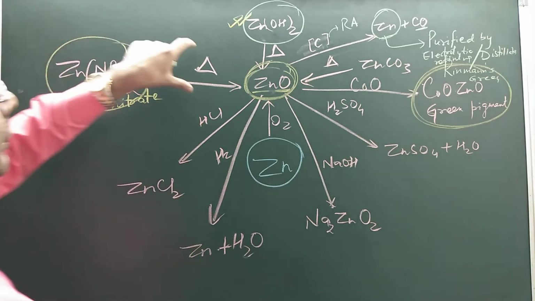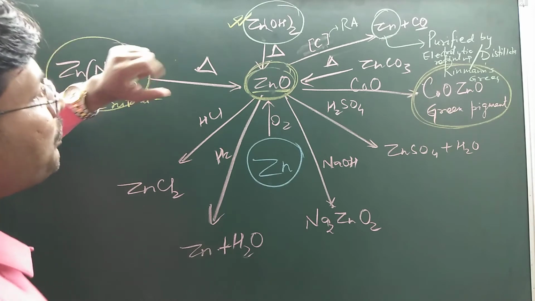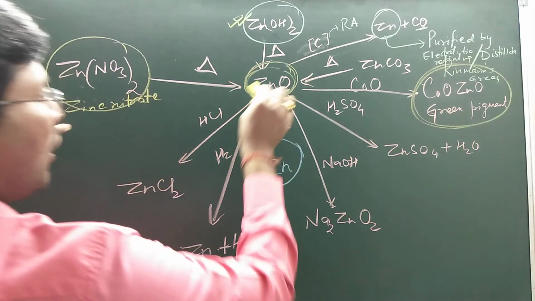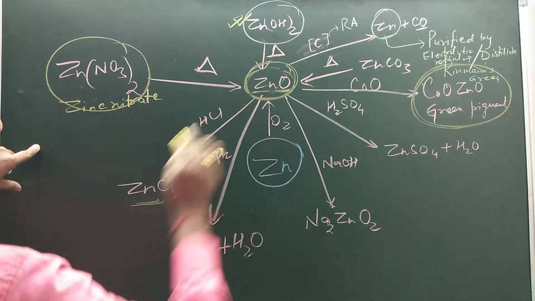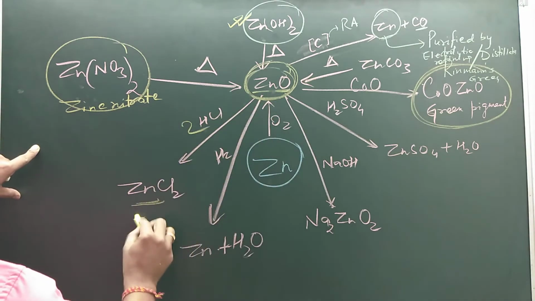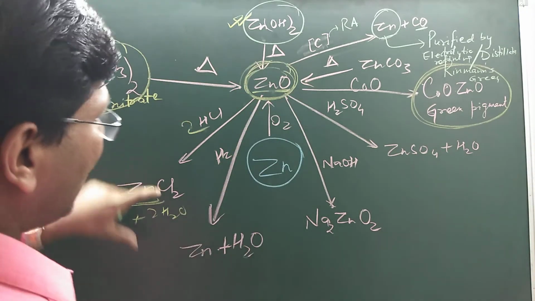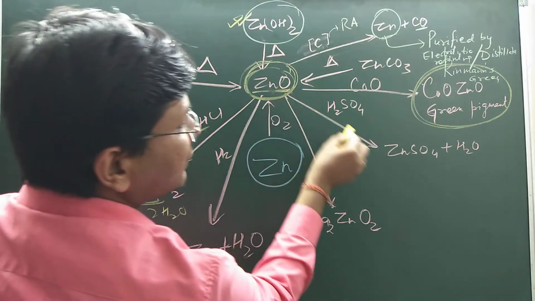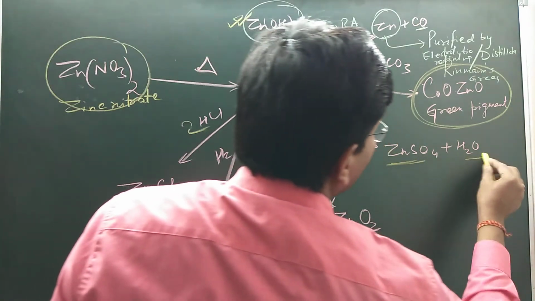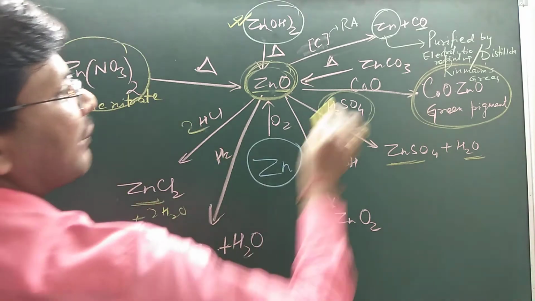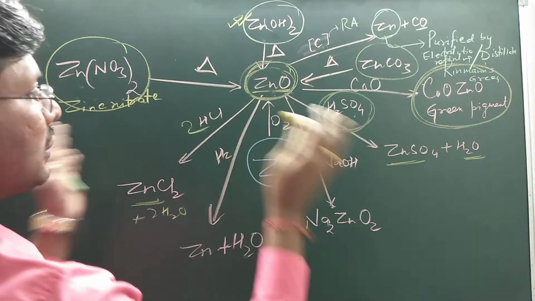When zinc oxide is treated with HCl, it forms zinc chloride plus water. When zinc oxide is treated with sulfuric acid, it forms zinc sulfate plus water. And when zinc carbonate, that is calamine, is heated, it forms zinc oxide. So these are some of the reactions.